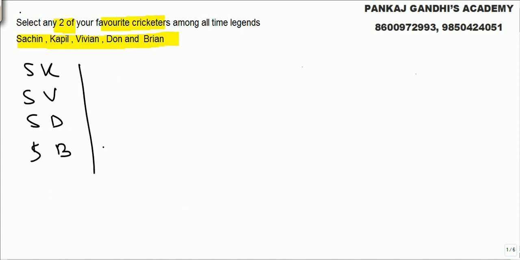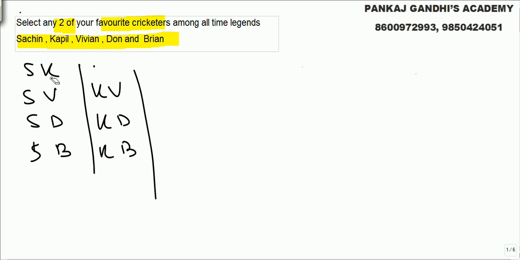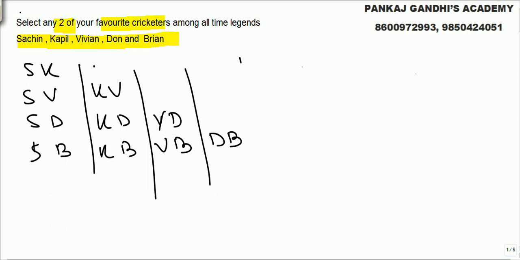Look now. Sachin Kapil and Kapil Sachin is same. So with Kapil we have got Kapil Vivian, Kapil Don and Kapil Brian. Look, Vivian is already paired with Sachin and Kapil. So what we have got is Vivian Don, Vivian Brian and Don Brian. Brian is paired with everyone.